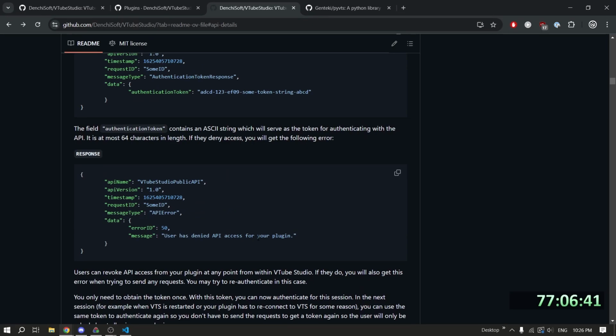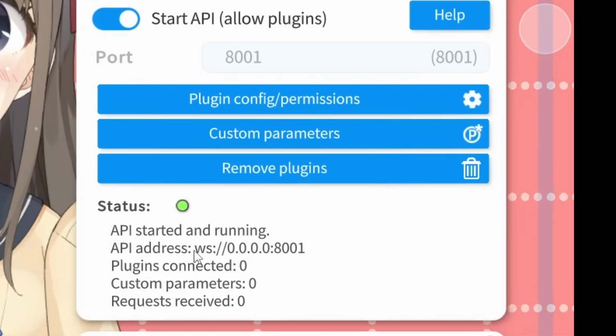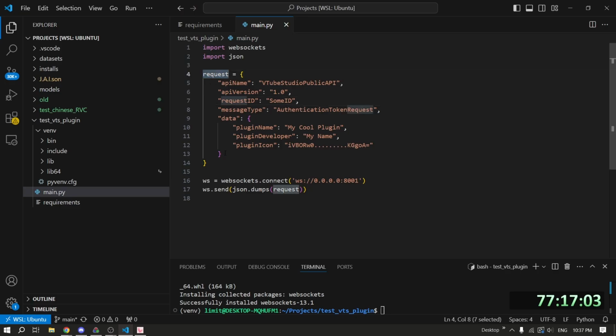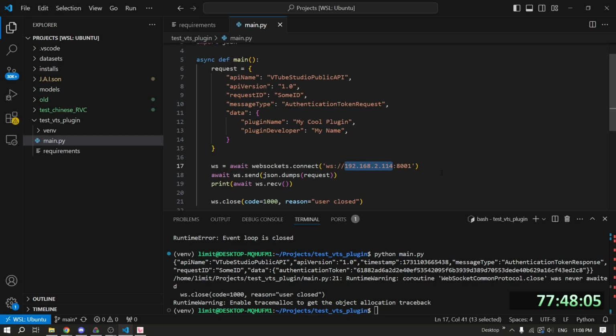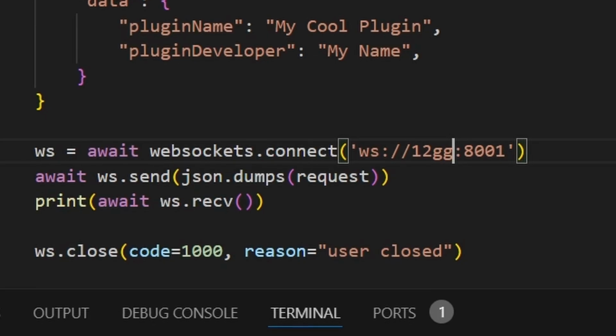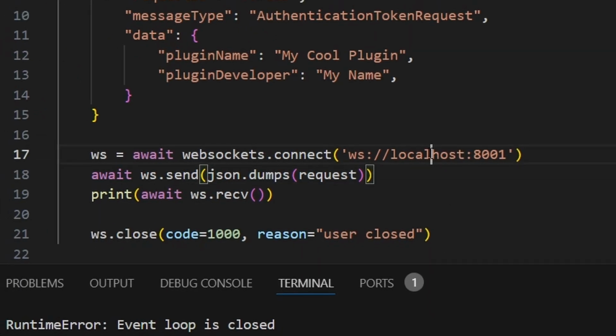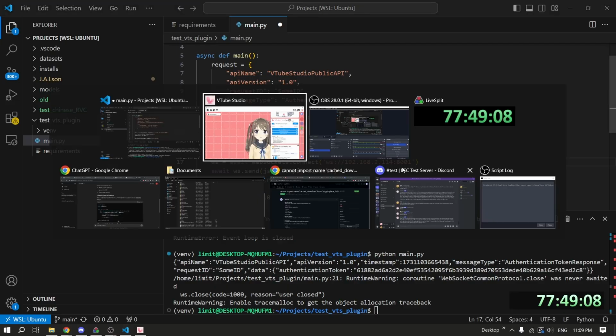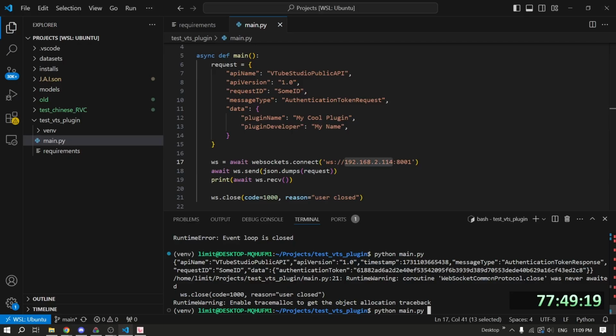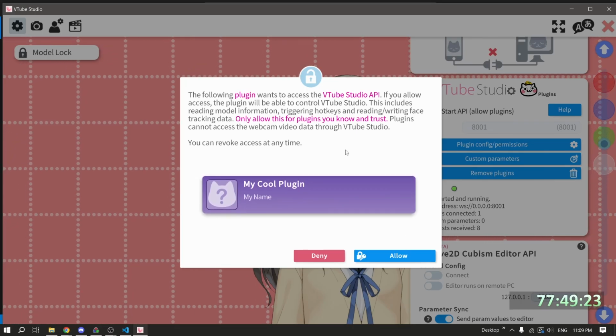This is just a WebSocket, right? API address is right here. So this should take this request object, turn it into a JSON string, and then send it over that WebSocket. WSL and the main Windows OS, they have two different IPs. So when I refer to localhost, I'm referring to that local machine. So originally when this was localhost, it would look within WSL. However, what I did instead was take the IP of my Windows machine, and if I run this now, it should work.